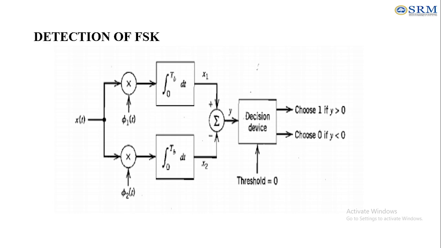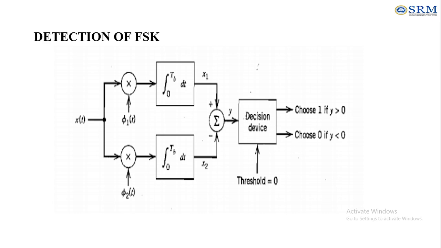The signal is split into two parts. The upper branch multiplies the signal with phi1 of t, which acts as a reference frequency for bit 1. The lower branch multiplies the signal with phi2 of t, the reference frequency for bit 0. Then the signals are given to the integrator. Each signal is integrated over one bit duration TB. After integration, the outputs are x1 and x2, the correlation with frequency f1 and the correlation with frequency f2.